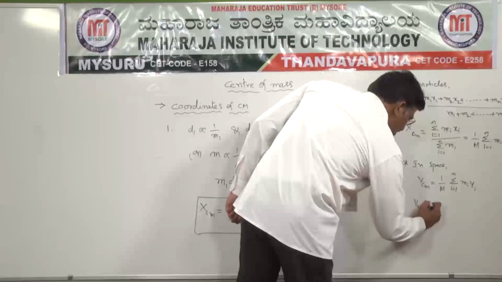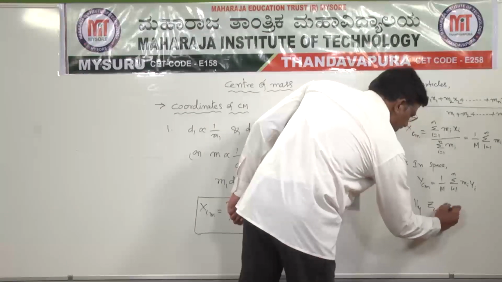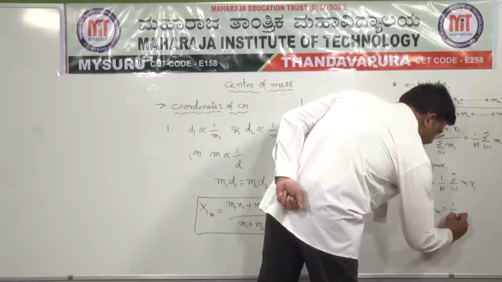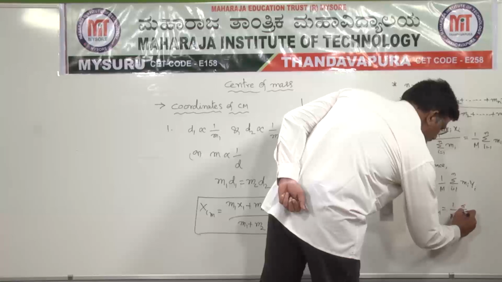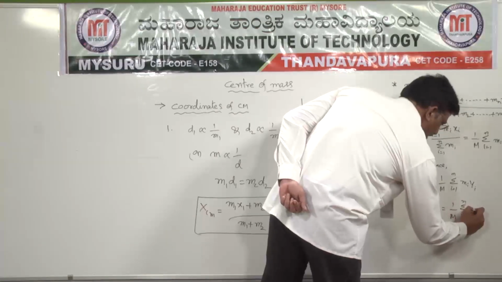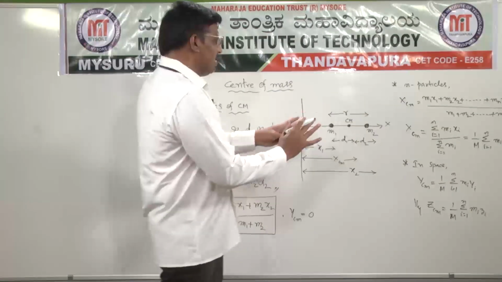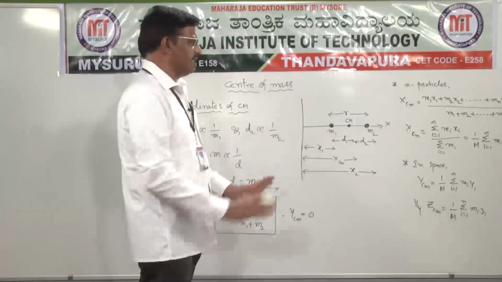Similarly, the z coordinate of center of mass is 1 divided by capital M into summation i equals 1 to n of mi zi. These are for discrete particles.